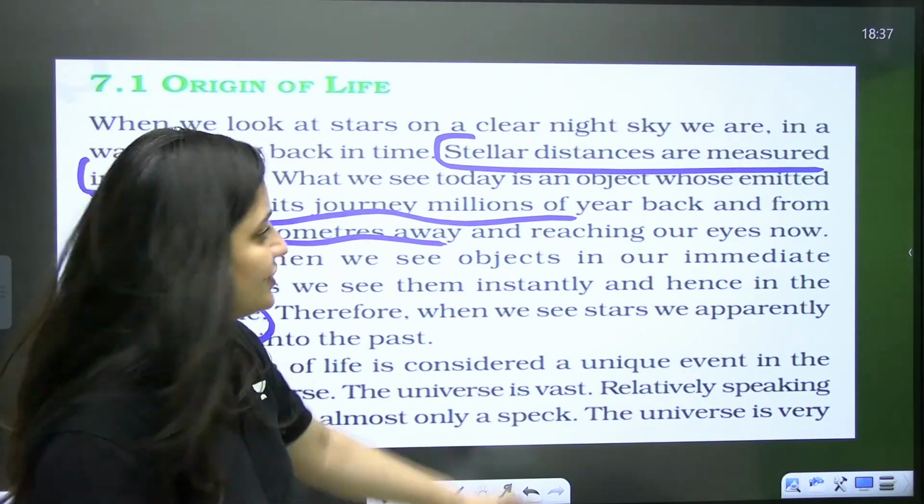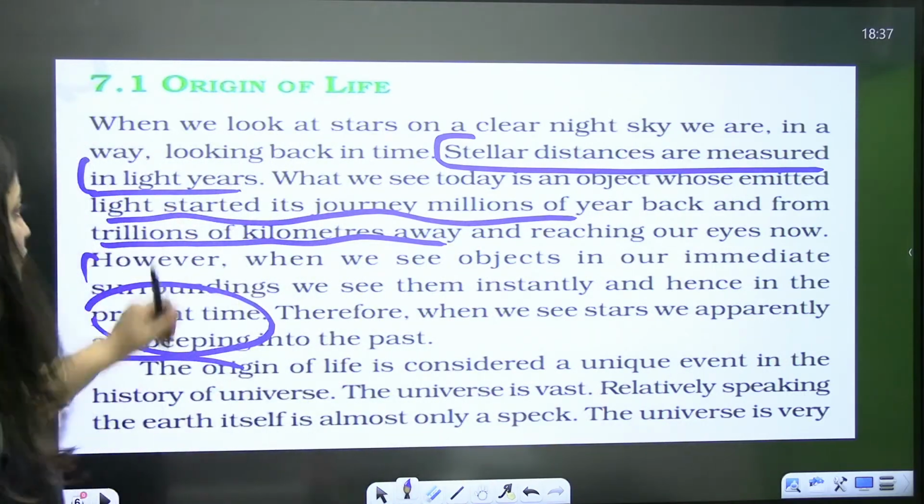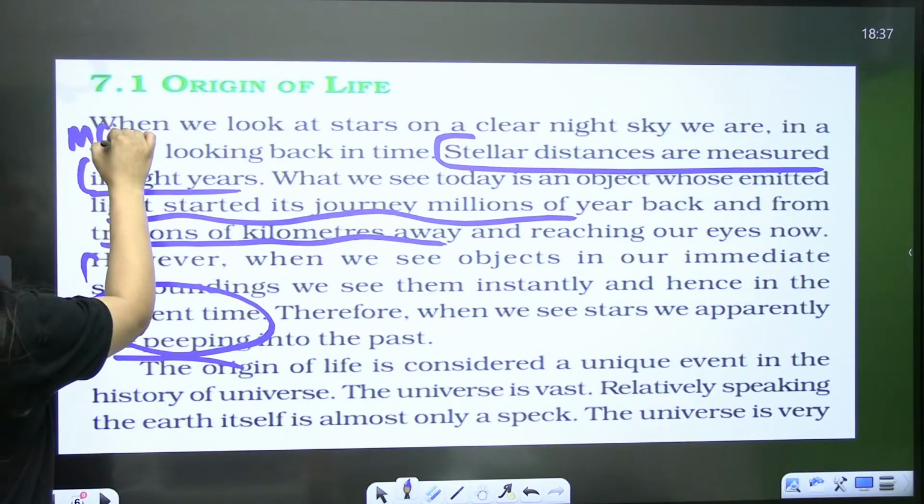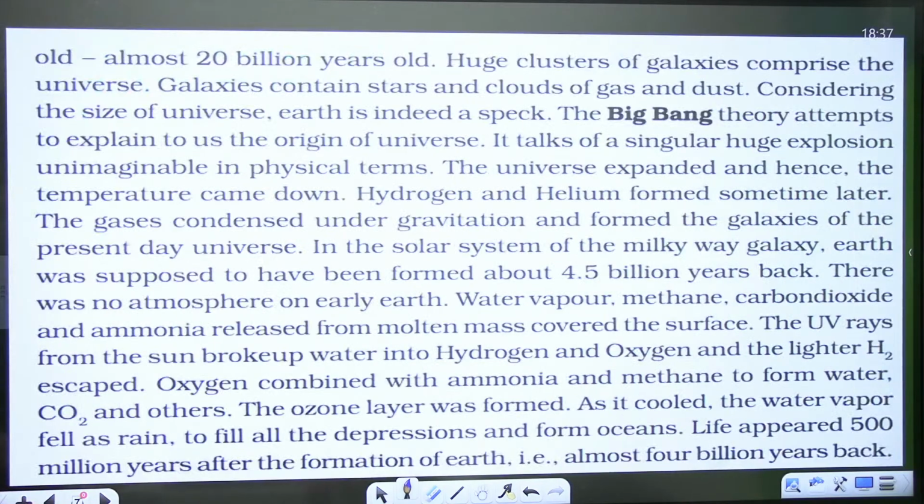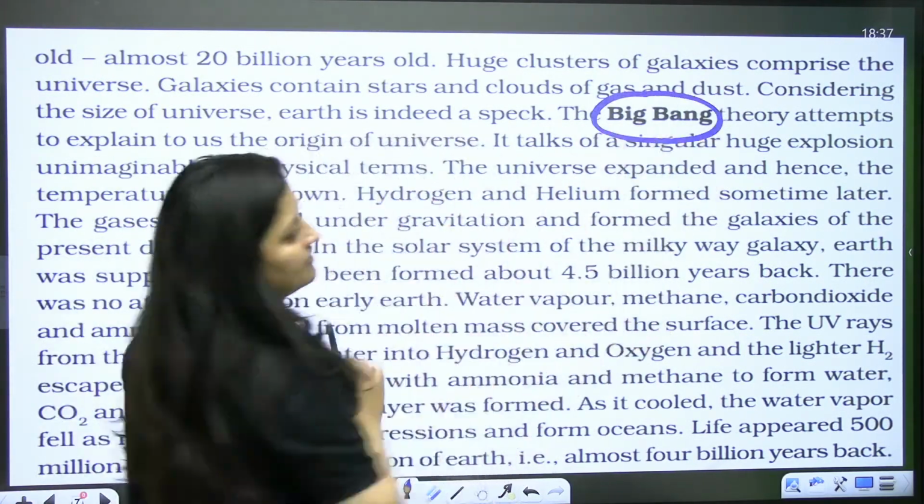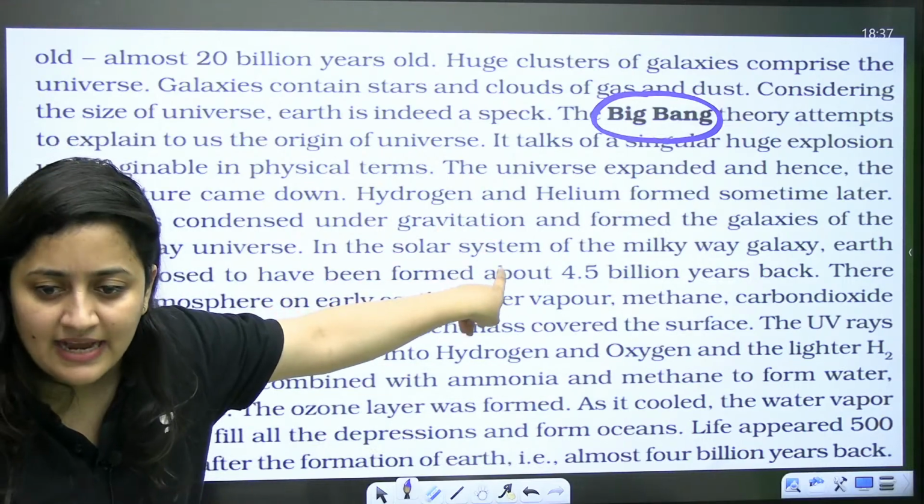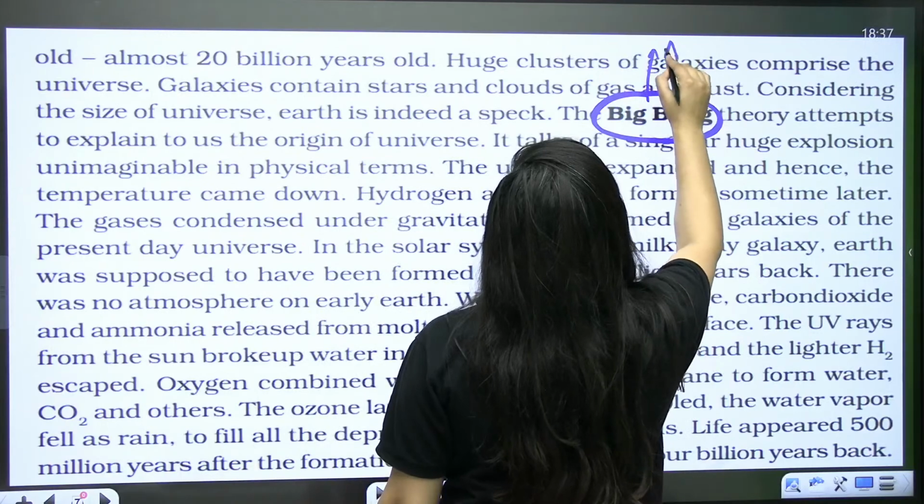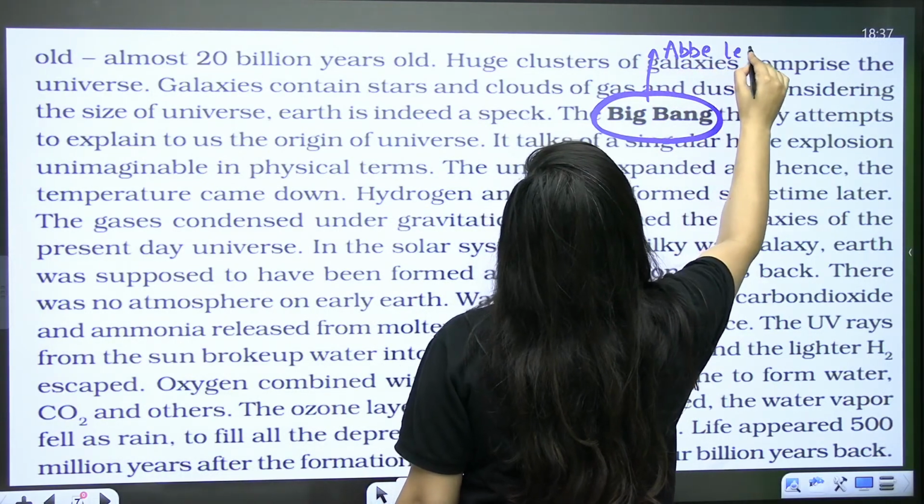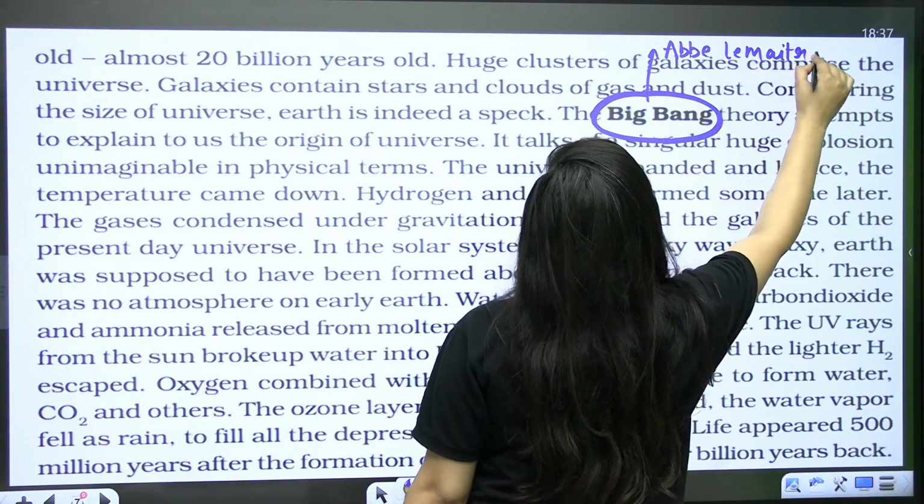And how do we measure those stellar distances? In light years. So it's the most repeated question. Okay? So it's something very unique that we are going to discuss here. And how are we going to start? As I said, with the help of this Big Bang theory. So you can mention the name of the scientist in your NCERT. The name of the scientist is Urey-Miller. Is that clear? Urey-Miller. Done?